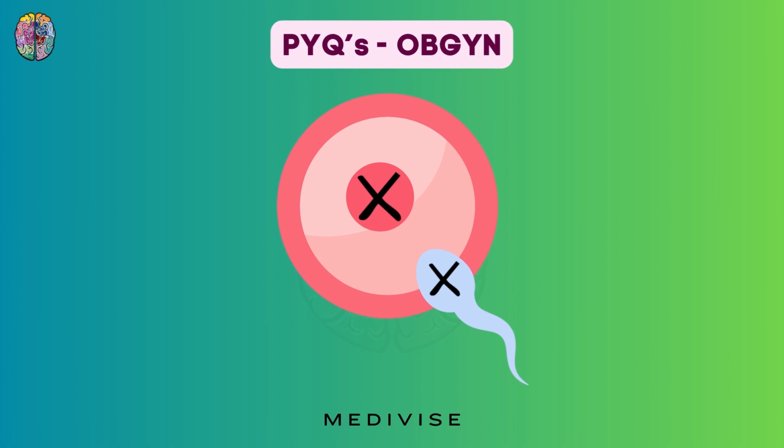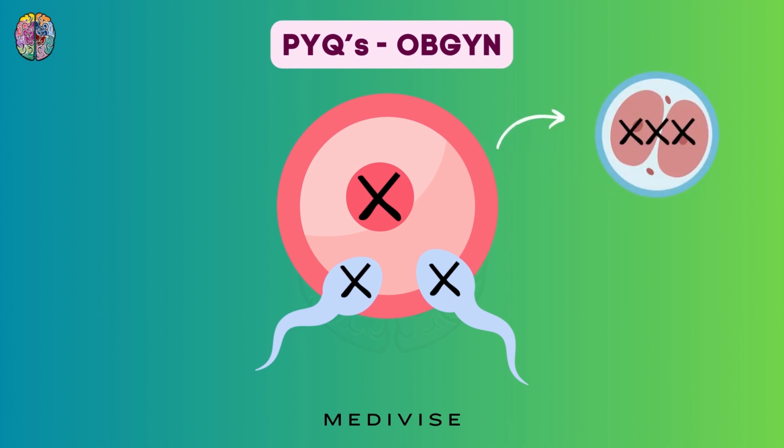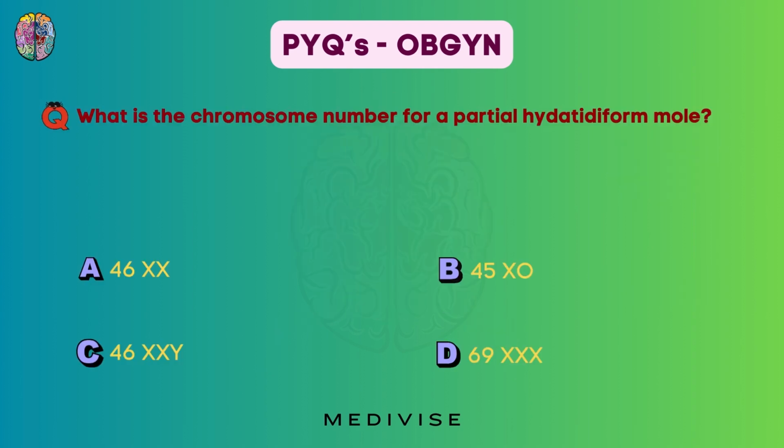But let's say another sperm comes which also has an X and somehow enters the egg. This would lead to the formation of a zygote with 3 sets of chromosomes and 3 X's, or in other words 69XXX. And this is what was given in our options, so our correct option here is option D.